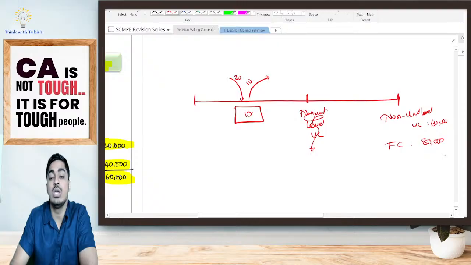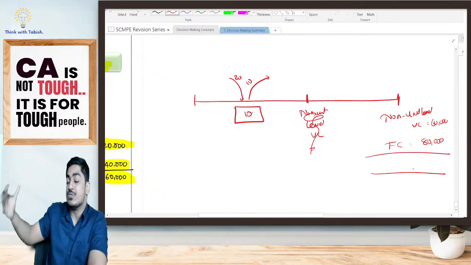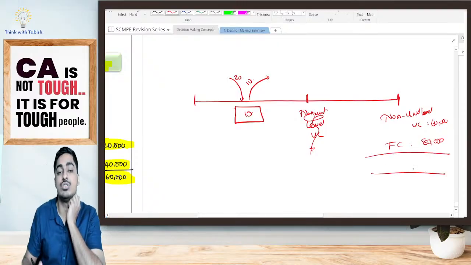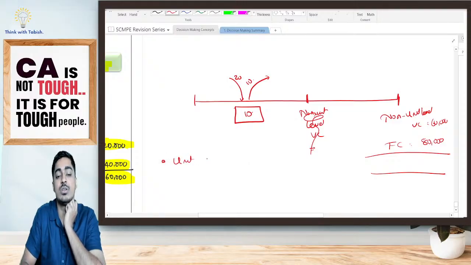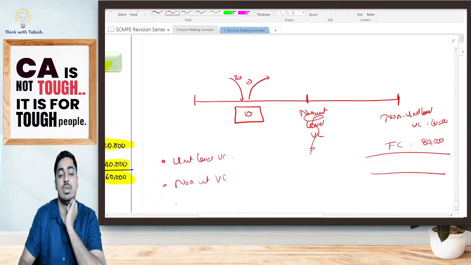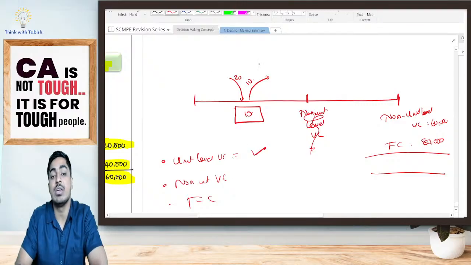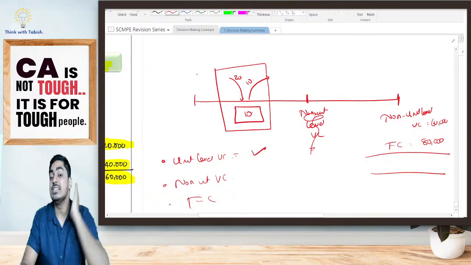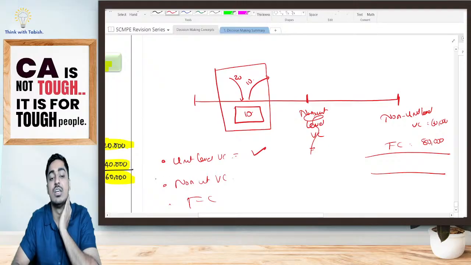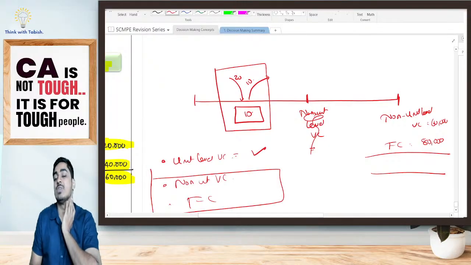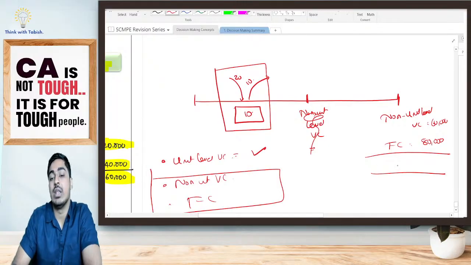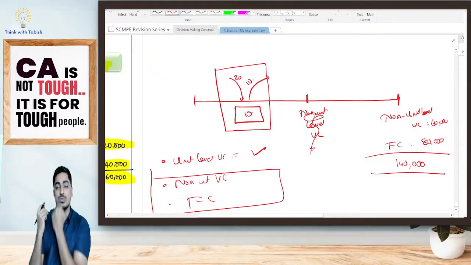That means altogether, how much cost should I absorb? Three costs are there, students. One is my unit level variable cost. One is non-unit level variable cost. One is my fixed cost. Unit level variable cost I have already considered in my contribution calculation. Here already I am adjusting. What all is not adjusted? Non-unit level variable cost as well as fixed cost. How much is it? 1,40,000. That means I should now absorb 1,40,000 rupees.